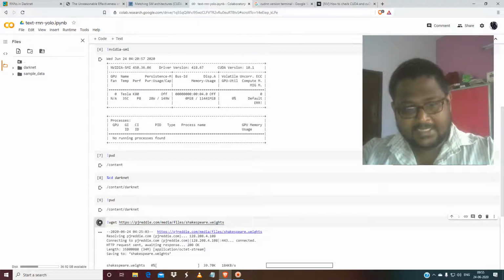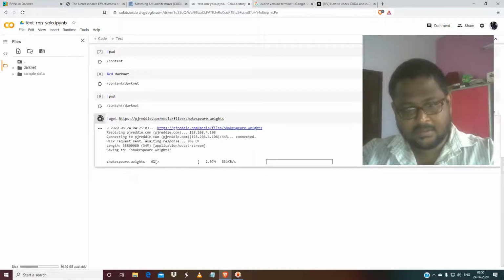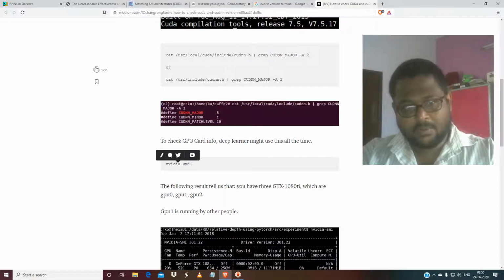So inside the darknet, this thing would be downloaded. The server is not busy anymore, so you can download it very fast. After that, you have to use the darknet trainer website. For code, you can use any one of these commands. If any one of these works, you just run it and see whether it has been installed. So far we have done with this.